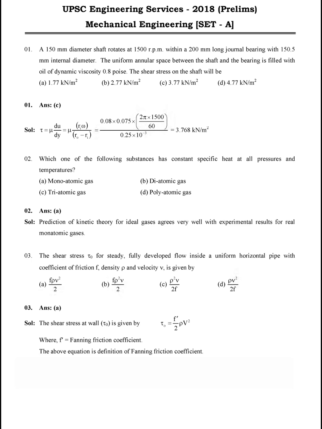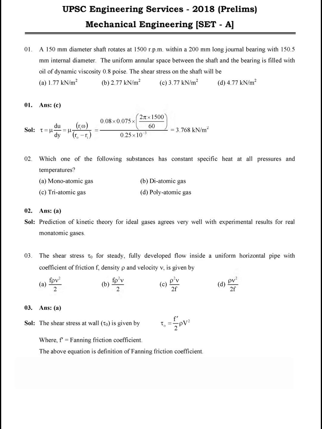The shear stress on the shaft will be, so we want to find the shear stress on the shaft. For that, we need the formula tau equal to mu du by dy.